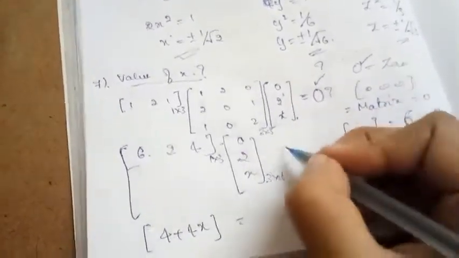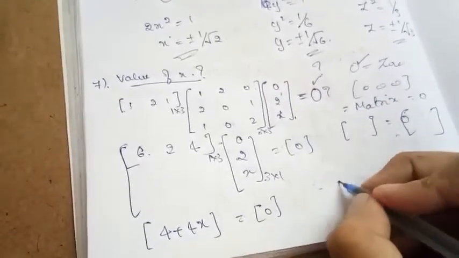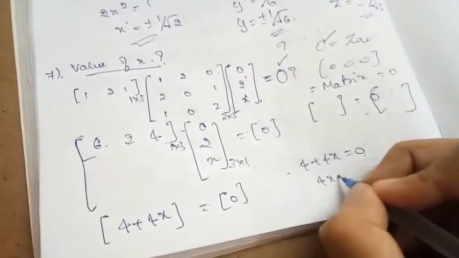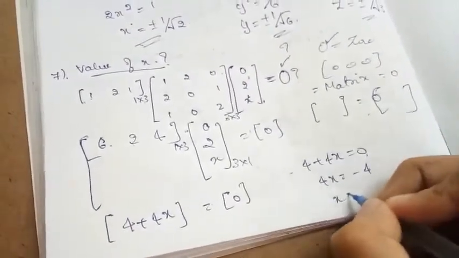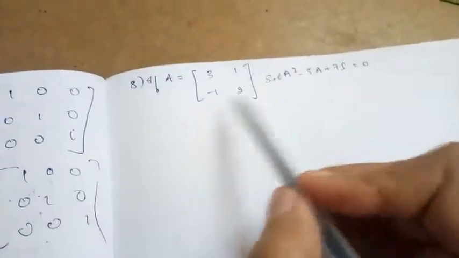That one is equal to the 0 matrix, which here is of order 1. So this becomes 4 plus 4x is equal to 0. Therefore 4x is equal to minus 4, so x is equal to minus 1. So we got the value of x. Now this is our next question.